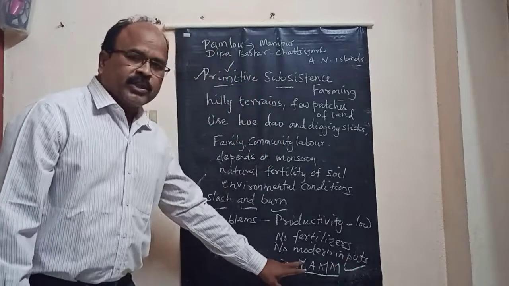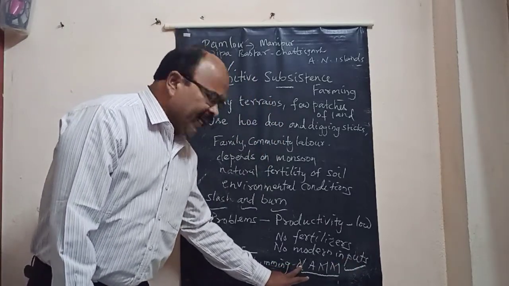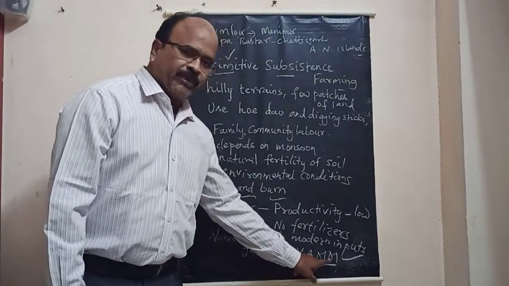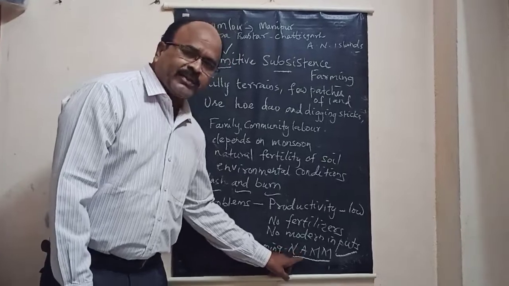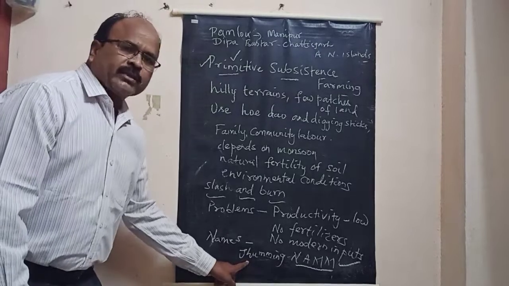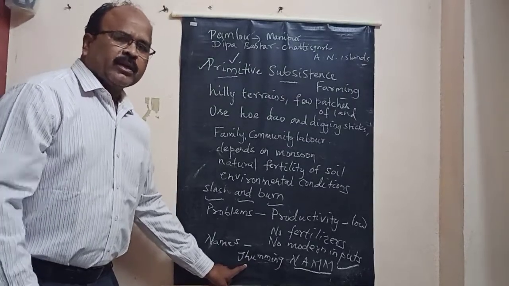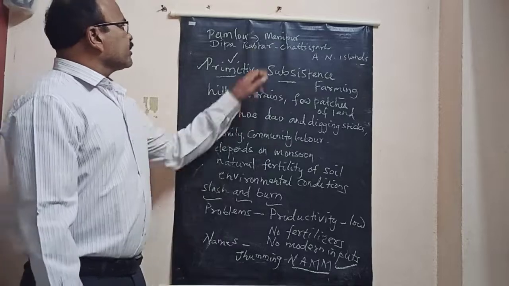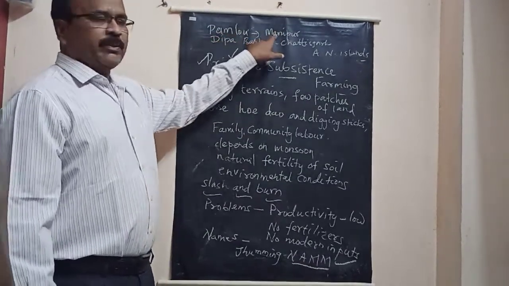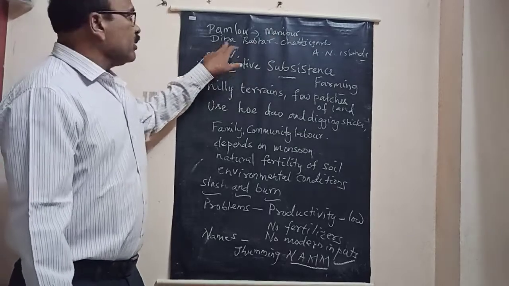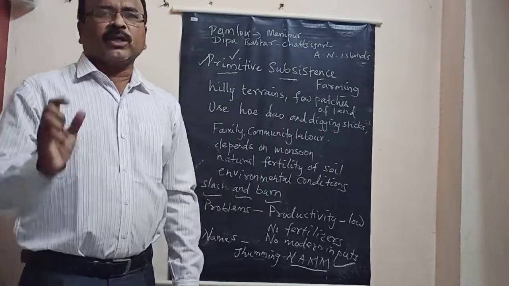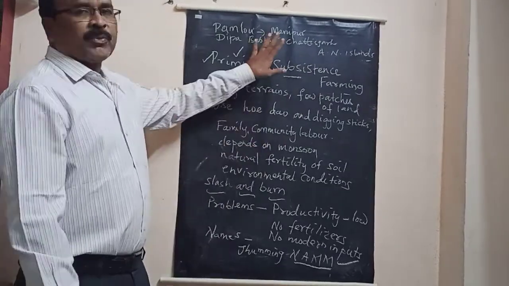For example, if we take the northeastern states, what is NAMM? Nagaland, Assam, Meghalaya, Mizoram. For these 4 states, I have given a short name. In all these 4 states, this farming is called jhumming. You can also call it jumming. It is called Pamlou in Manipur. It is called Dippa in Bastar districts of Chhattisgarh and Andaman Nicobar Islands. So it has different names in different parts of our country.